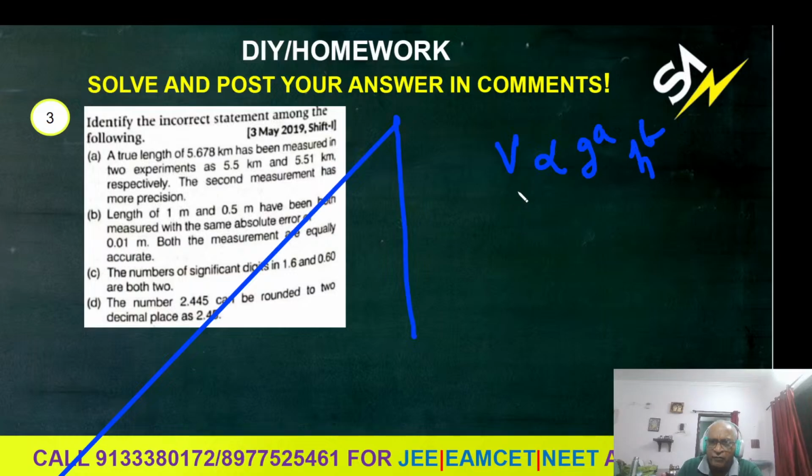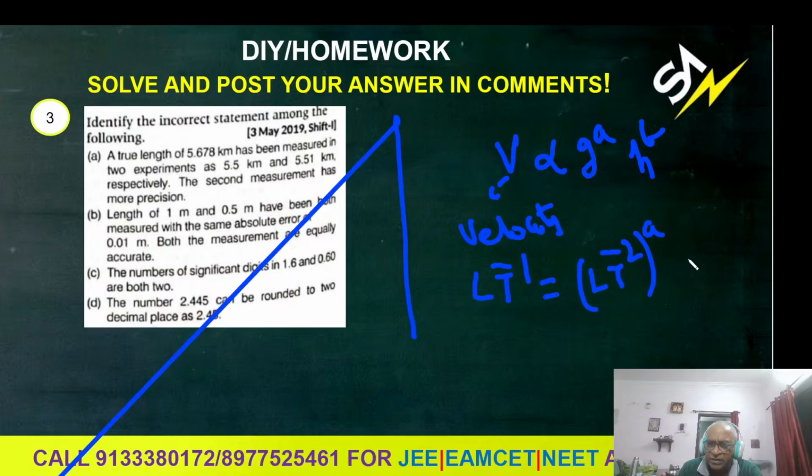What are the a, b values? V is velocity, g is acceleration due to gravity, h is height, meaning length. The dimensional formula is LT minus 1 equals g, LT minus 2 whole power a, times L to the power b.